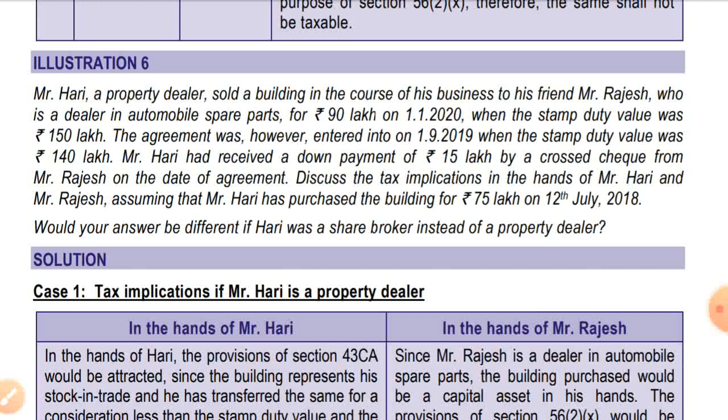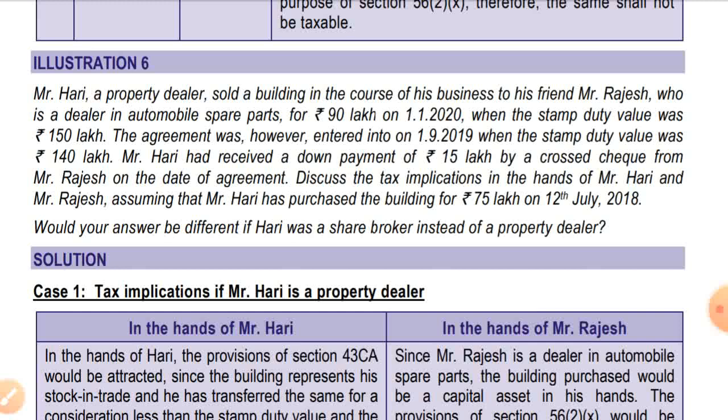So section 43CA will be attracted. And in the hands of Mr. Rajesh, he is a dealer in automobile spare parts, so he has a business of automobile spare parts. So the property which he has received will be in the nature of a capital asset. So we'll see whether income from other sources is applicable or not. We'll see in the sums.